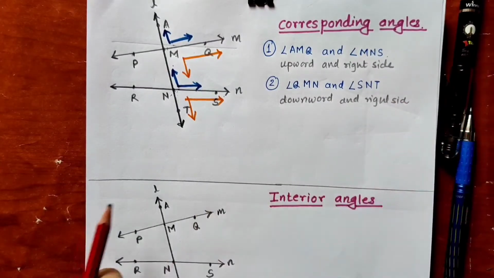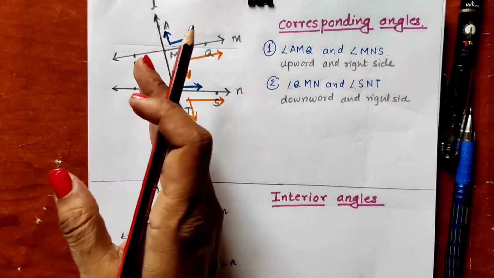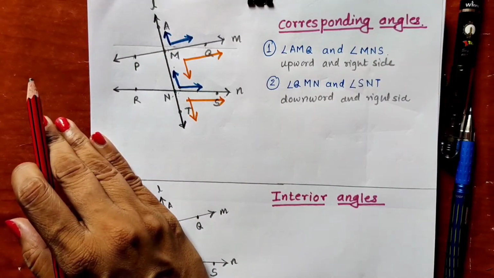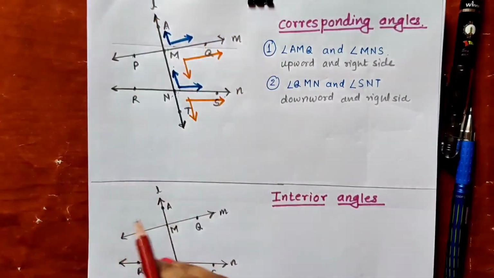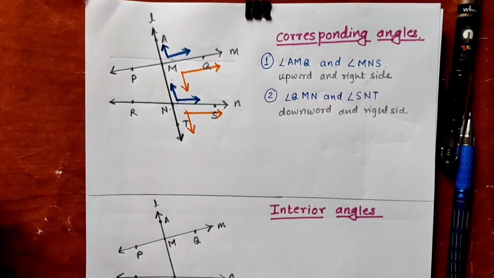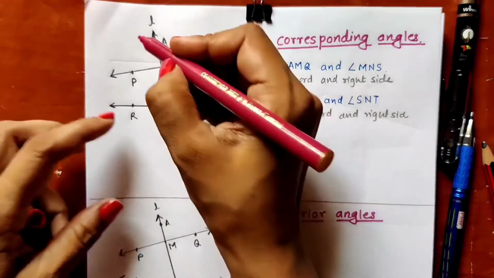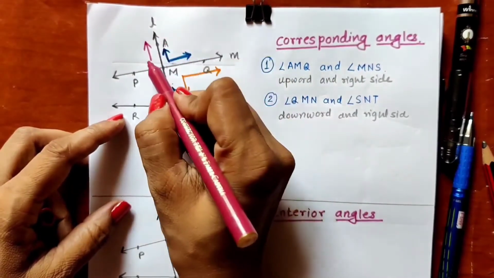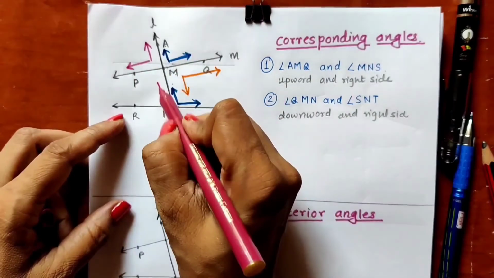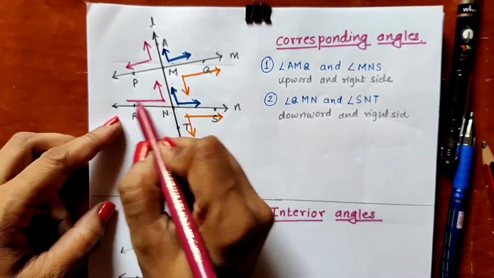Similarly, we will observe the angles which are on the left side of the transversal, upward direction and downward direction. First we will observe the upward direction, left hand side.